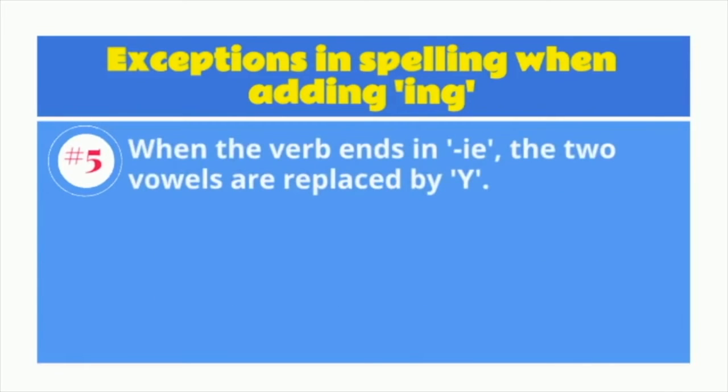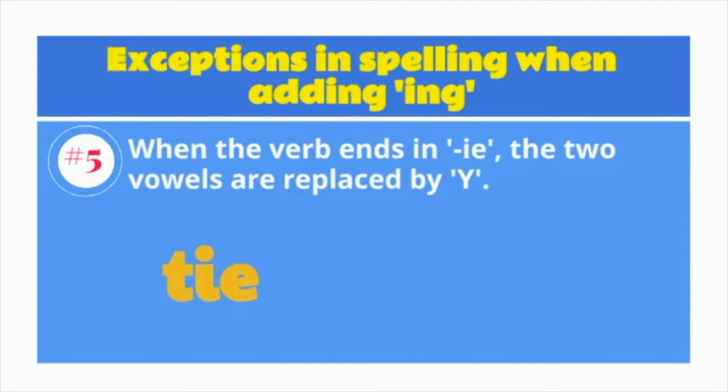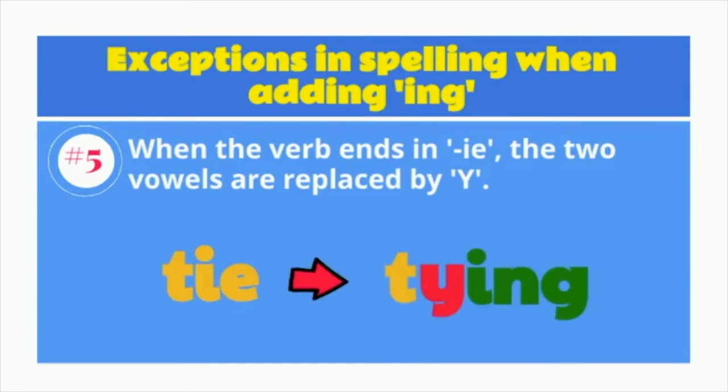Rule number 5. When the verb ends in IE, the two vowels are replaced by Y before we add ing. For example, the word lie. Before we add ing, we need to change IE to Y, so it becomes lying. Try another word. The word tie. How do you spell the word in ing form? It's tying.